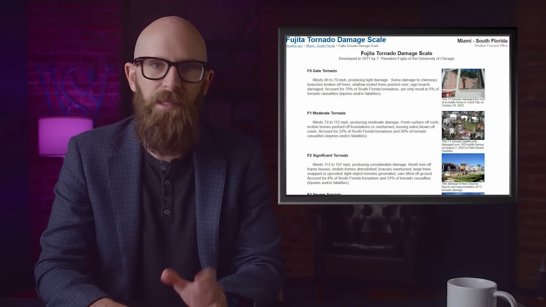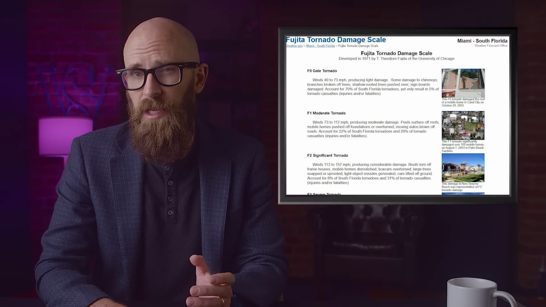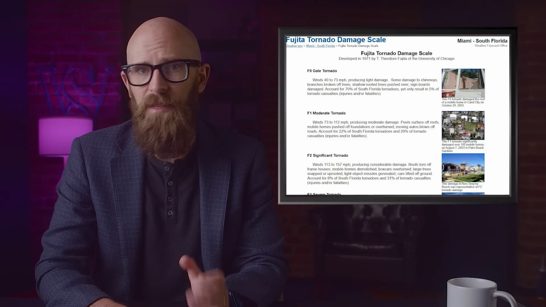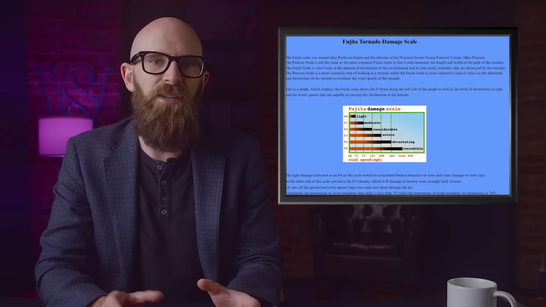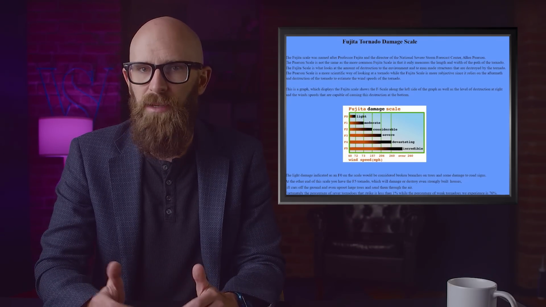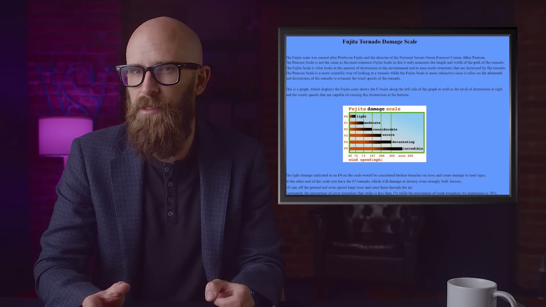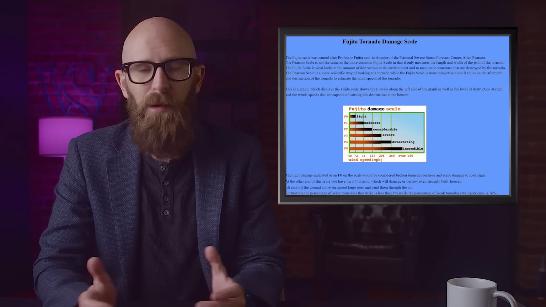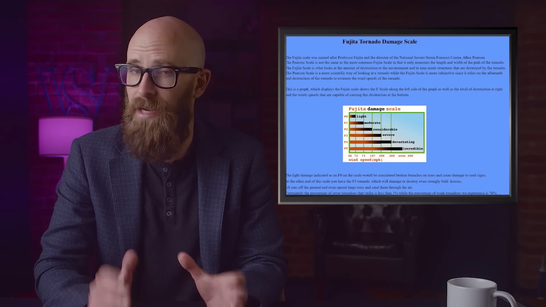These speeds were based on an understanding of the damage the tornado caused. And of course, media stories will let you know the F number of any tornado even today. The scale was developed in 1971 and had some notable limitations in how it explained tornadoes. The biggest issue was, how do you rank a tornado that causes no damage? If a tornado formed in the middle of nowhere and destroyed some fields, it could have literally been the most powerful tornado ever, but the Fujita scale has to rank it on the bottom because it didn't technically do anything.